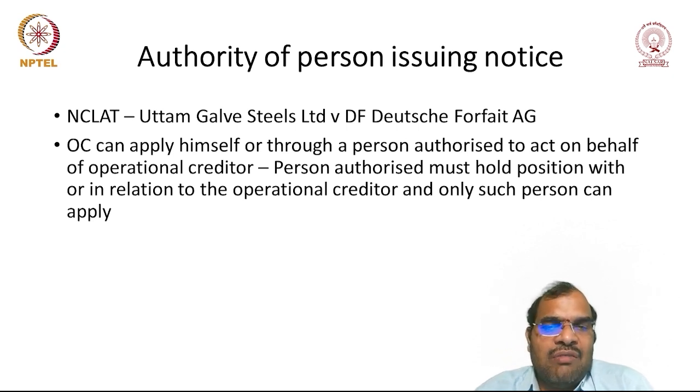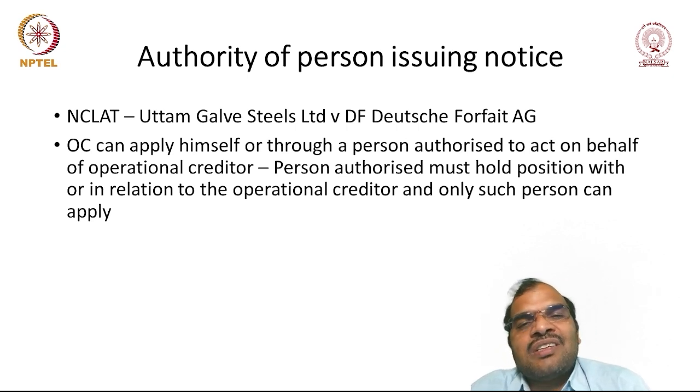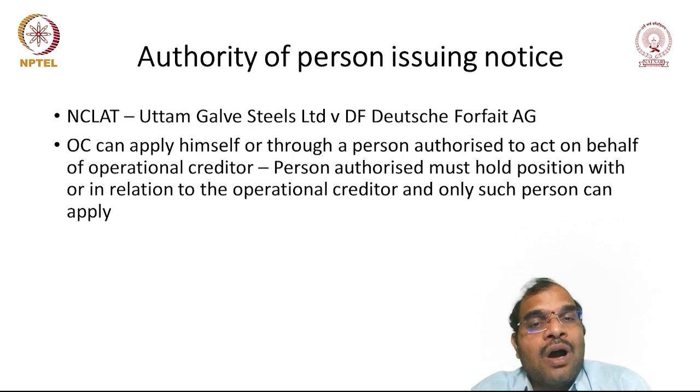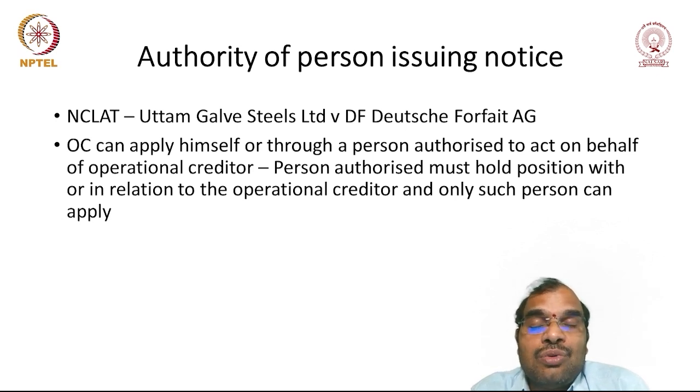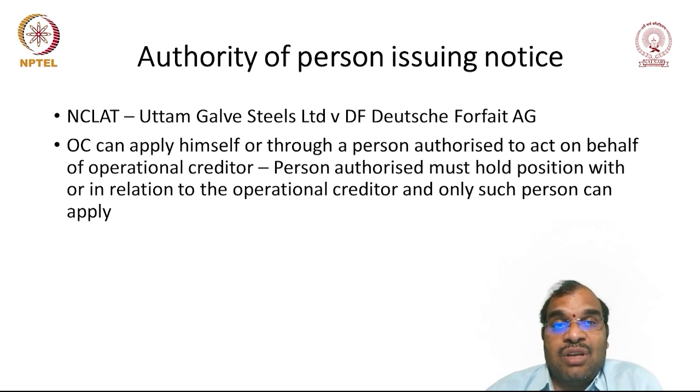So you can give the notice yourself or you can authorize someone to give the notice. The person authorized must hold a position with or in relation to the operational creditor, and only such a person can apply. So you cannot authorize everyone. The person to whom you are giving authority must hold some position. Unless he has some position, he cannot give the notice.